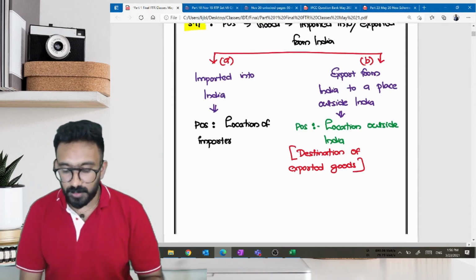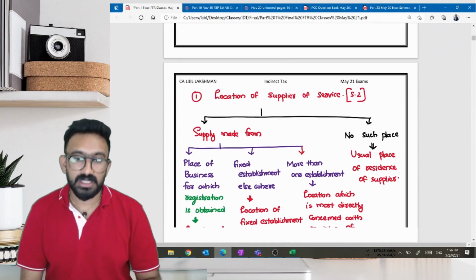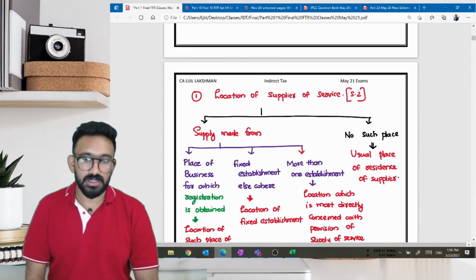Now we have 2 more provisions in case of services, which is a longer discussion, which I'm going to make only tomorrow morning. So I'll close with this particular topic.